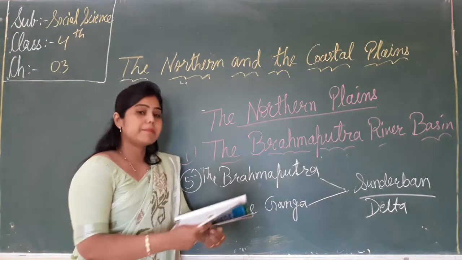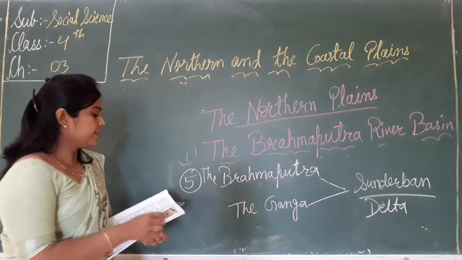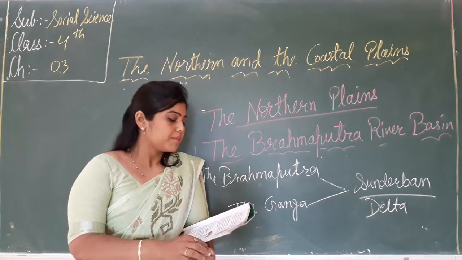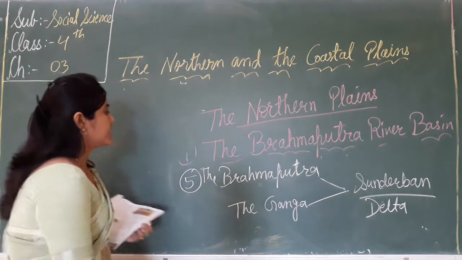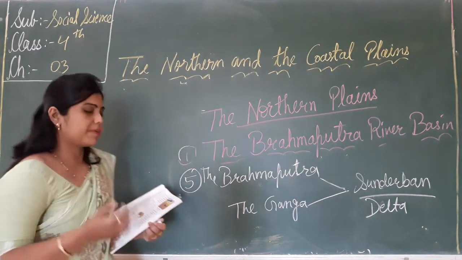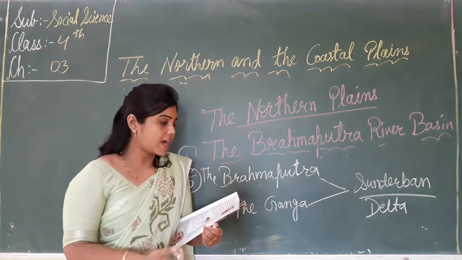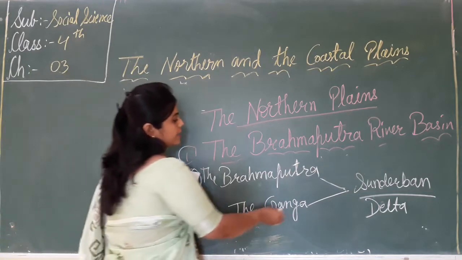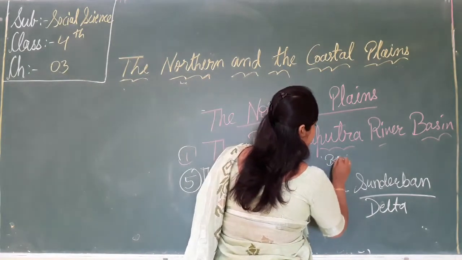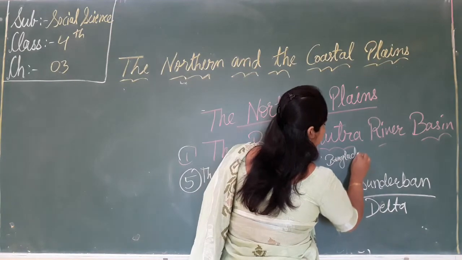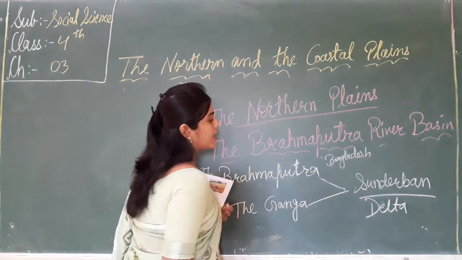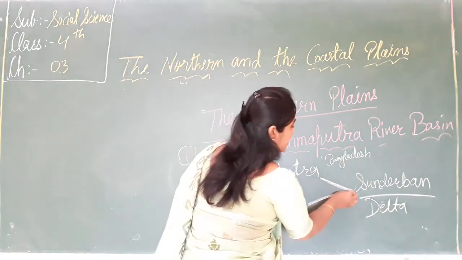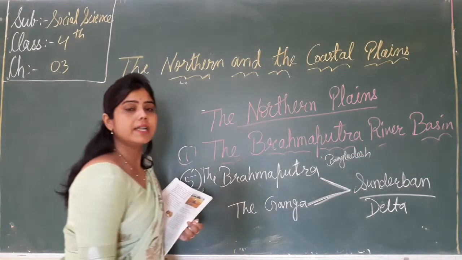Now when the river Brahmaputra enters India through Arunachal Pradesh and flows through Assam before entering Bangladesh, in Bangladesh the Brahmaputra and the river Ganga form the largest delta. So where do they form the largest delta? In Bangladesh. When these rivers enter Bangladesh, they form a delta. That name is Sundarban delta.